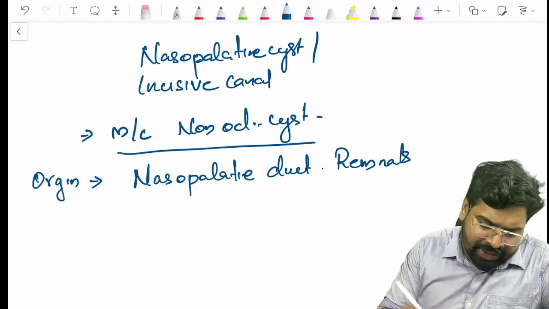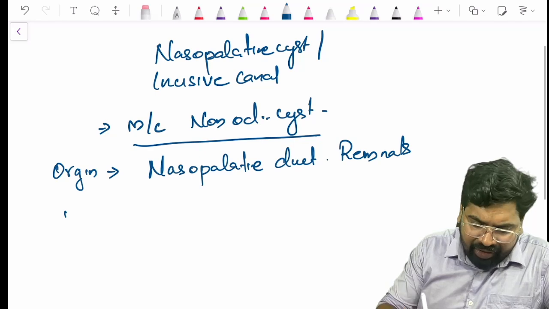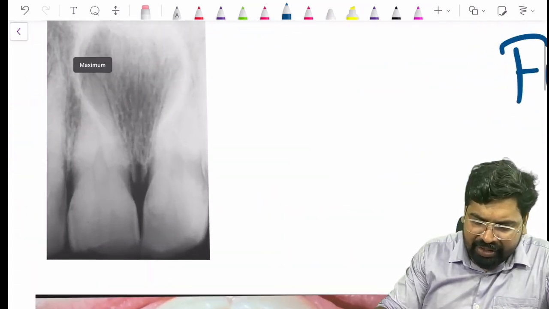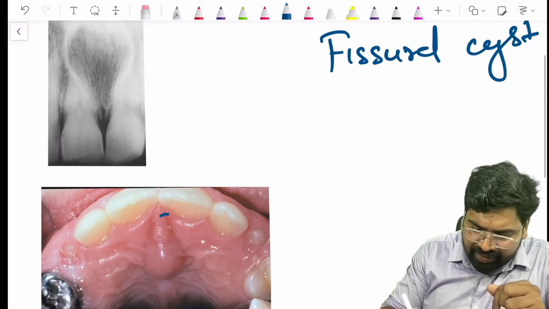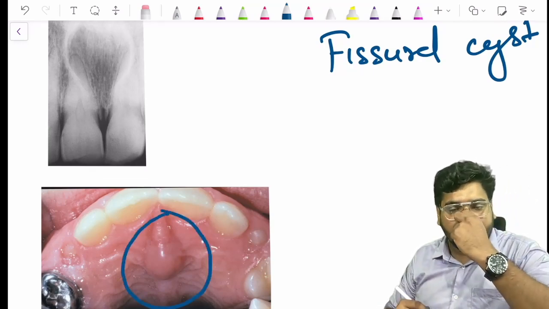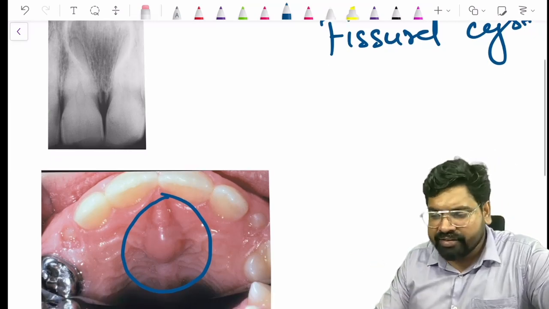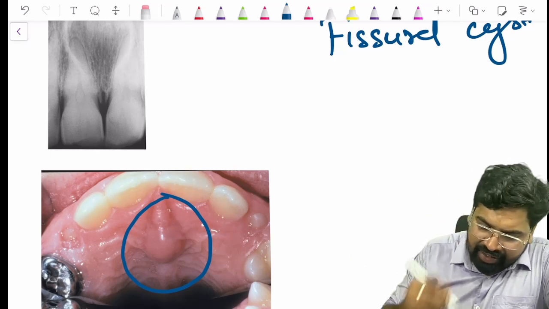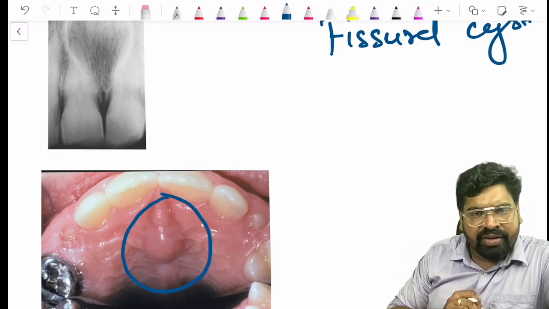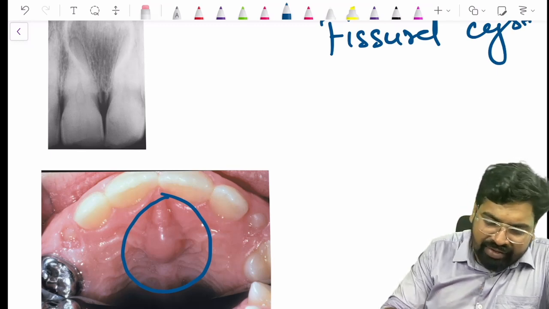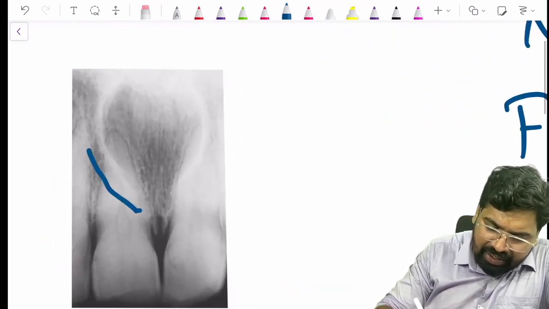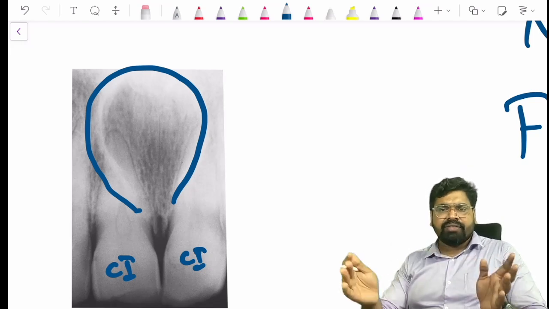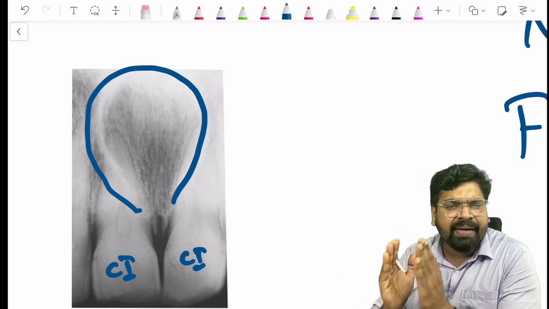Now if you take the radiograph of the cyst, can you see this picture? This is a picture of your nasopalatine cyst, or nasopalatine duct cyst, or median maxillary cyst, or incisive canal cyst. Can you see this in the incisive canal region? You can see the cystic swelling there on this radiograph, in between the roots of two central incisors. This is one maxillary central incisor on the right, and on the left there is the other central incisor. So it comes exactly in the midline.